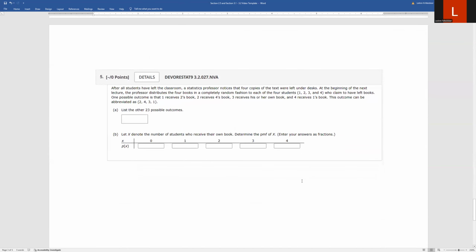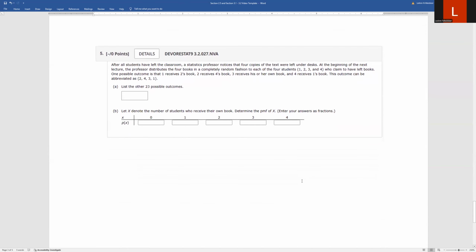All right, and then that leaves us with our last problem for this 3-1 to 3-2, just to help you get an idea of what you're doing. This one looks deceptively quick and easy, but you have to list out the sample space for this first part for A. There's actually 24 different possibilities, but they give you the first one, so you will not relist that one. You will list the other 23. So just be aware of that.